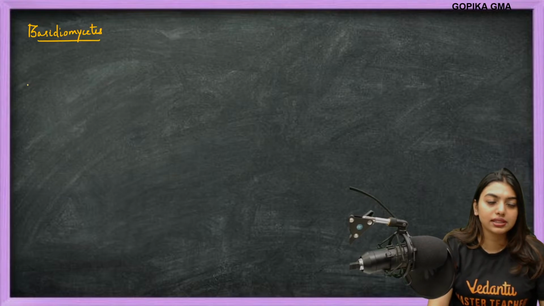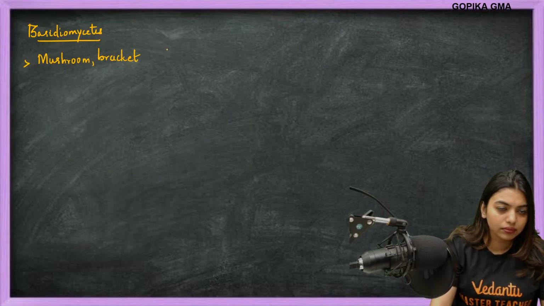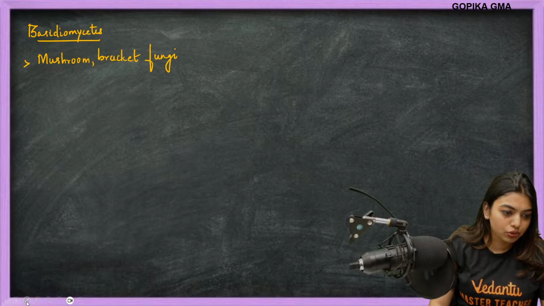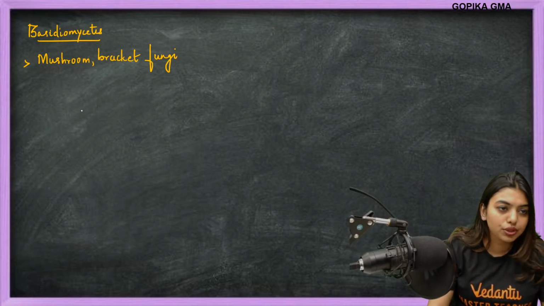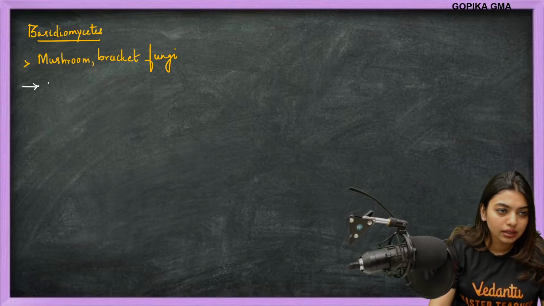Basidiomycetes. Mushroom, bracket fungi. Here you have to remember that first, they do not have asexual spores, not found.